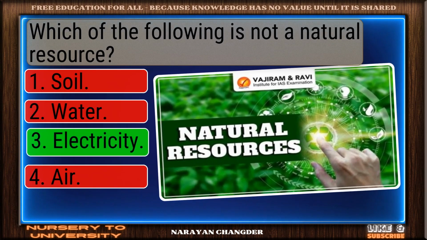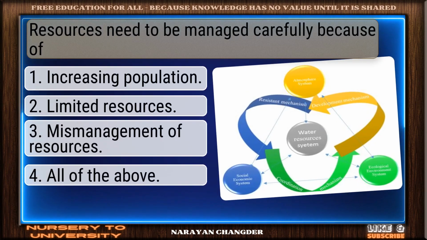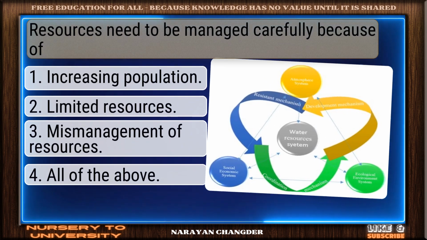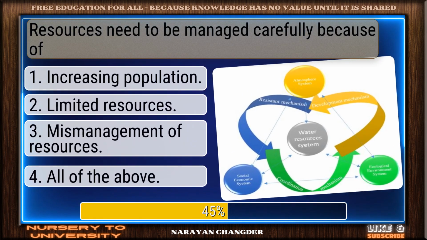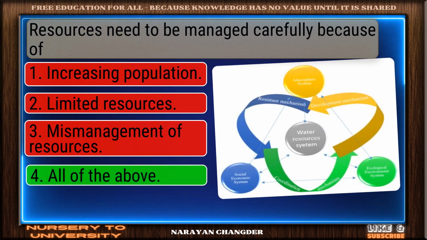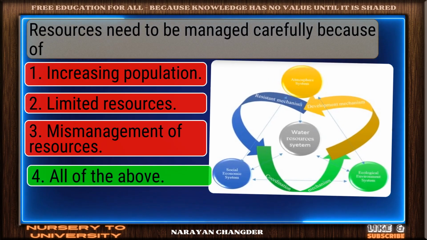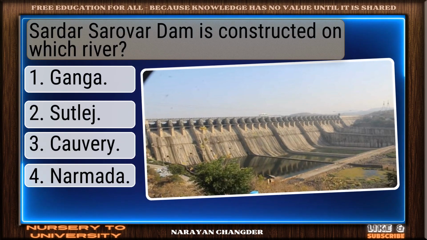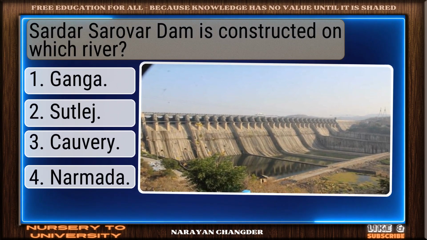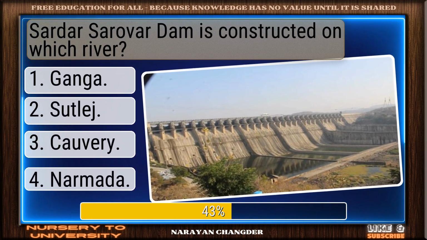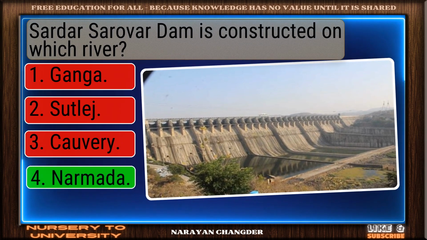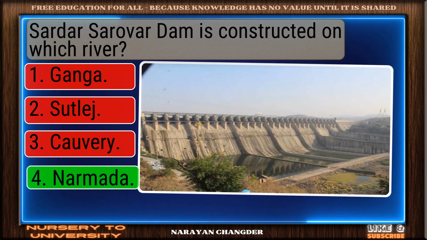Exactly. Electricity makes sense. Resources need to be managed carefully because of. Great thinking. All of the above is right. Sardar Sarovar Dam is constructed on which river? Correct. Narmada is spot on.